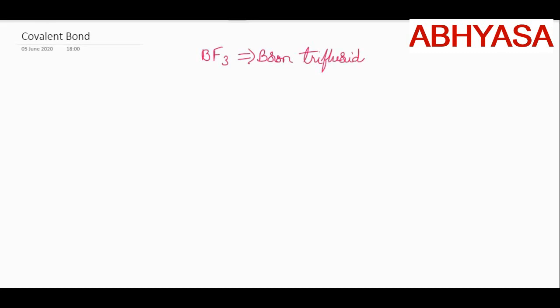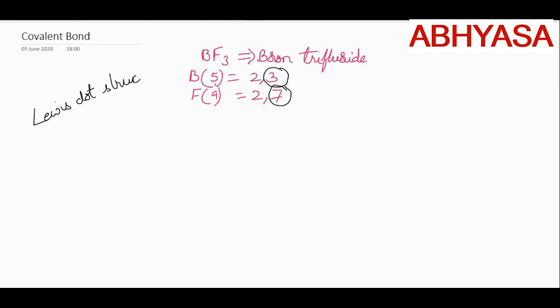Boron trifluoride. Now, the electronic configuration of boron is 2, 3 as the atomic number is 5, and for fluorine, it is 2, 7. So the number of valence electrons in boron is 3 and in fluorine is 7. Whatever structures I am explaining here are called Lewis dot structures.